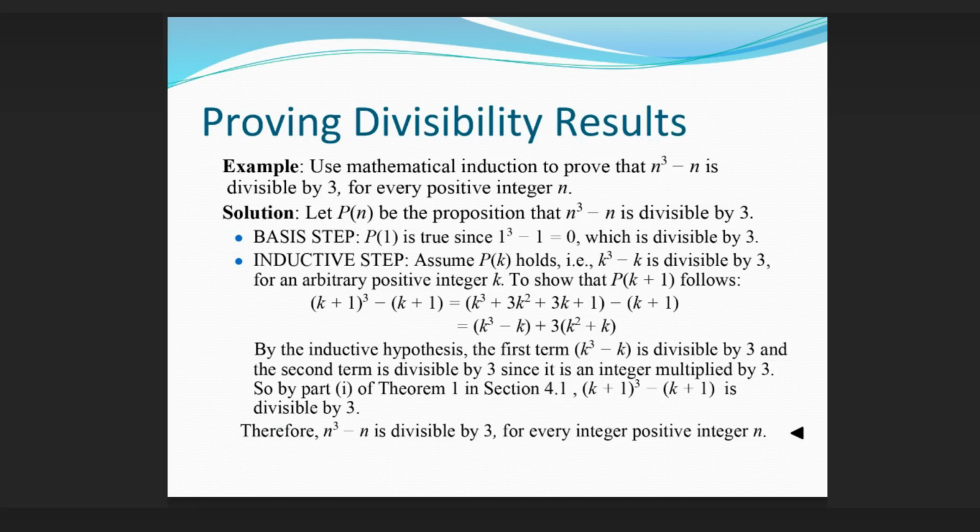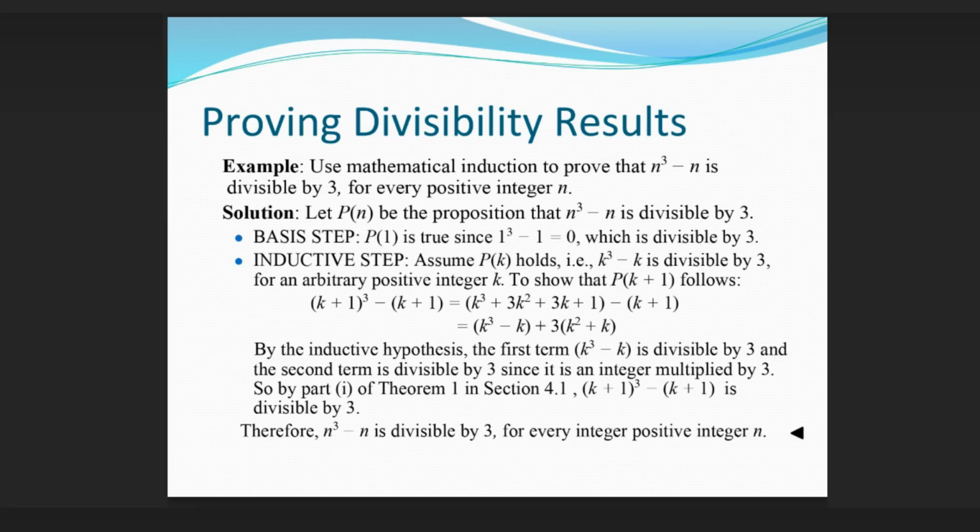Proving divisibility results. Example: use mathematical induction to prove that n^3 − n is divisible by 3 for every positive integer n. Solution. Let P(n) be the proposition that n^3 − n is divisible by 3. Basis step: P(1) is true since 1^3 − 1 = 0, which is divisible by 3.